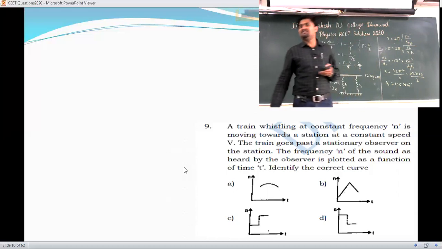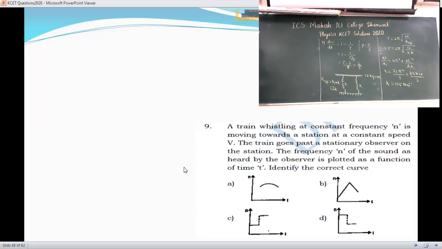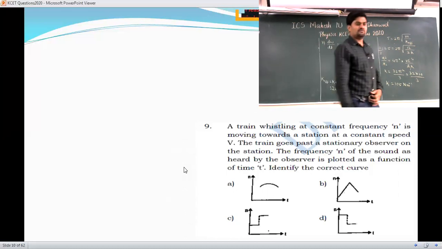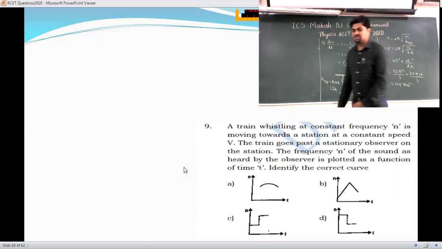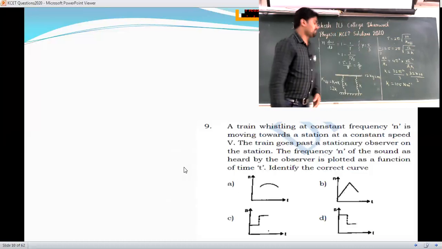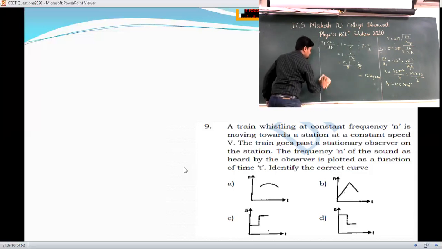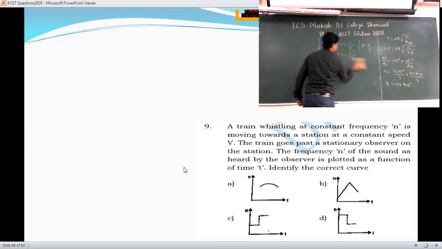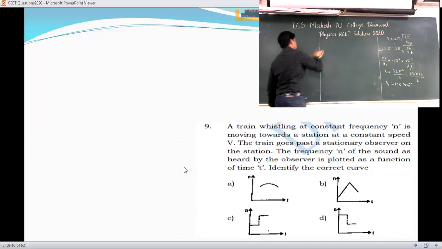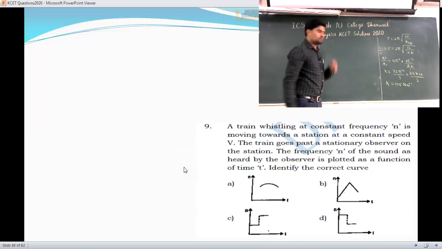So here we'll write the equation for that. We know the formula. We will write the formula, then we will come to the conclusion which graph suits here. Now they have told the train is moving with a constant speed, but the listener who is present at the station is not moving.